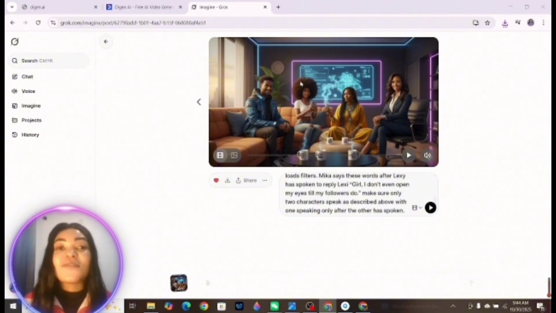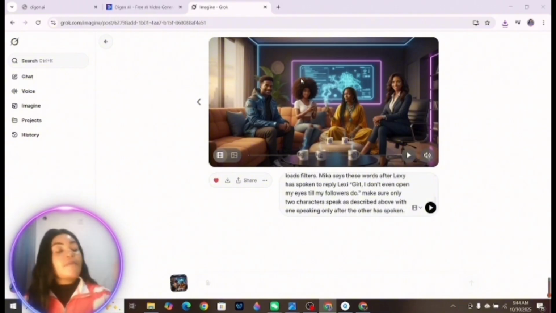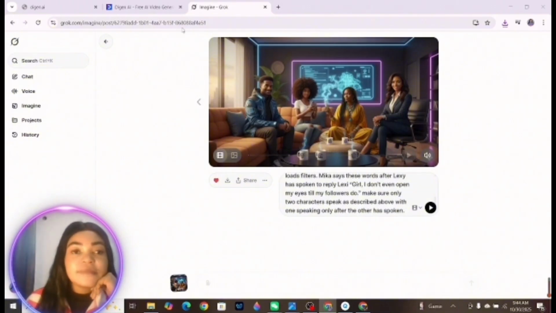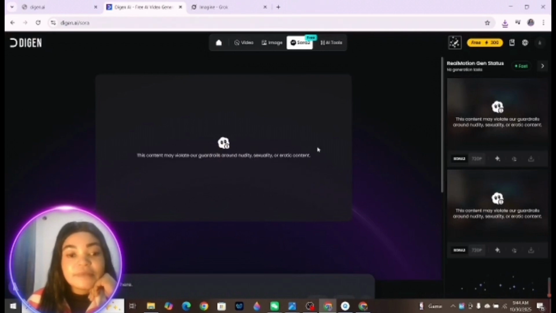So right now, as you can see, this is beautiful. With Croak AI, we got the best results. Now let's just wait for Daijin AI. Let's see what Daijin AI is going to give us.